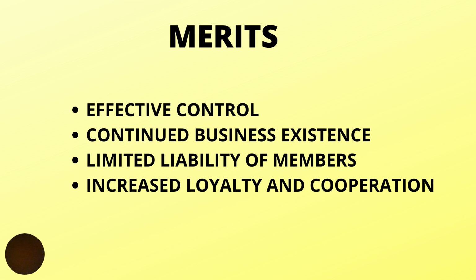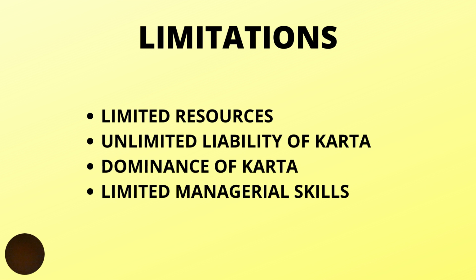Next, we'll see what are the demerits or limitations of this business. The first one is again limited resources. Even if it is a family-run business, there cannot be much resource. Whatever ancestral property is available to them, they have to manage the resources from that only. So they cannot expand the business at a large level. That is one limitation of this kind of business. They will have only limited money for running and maintaining the business.